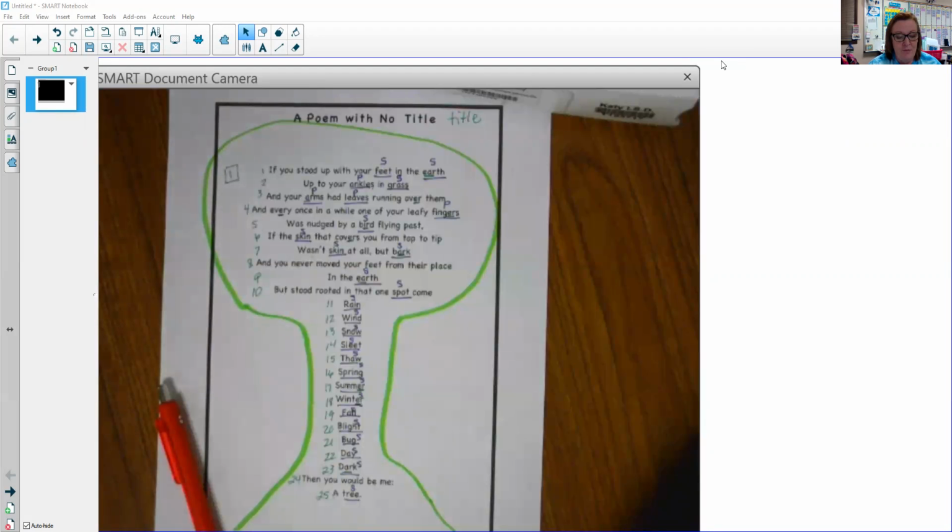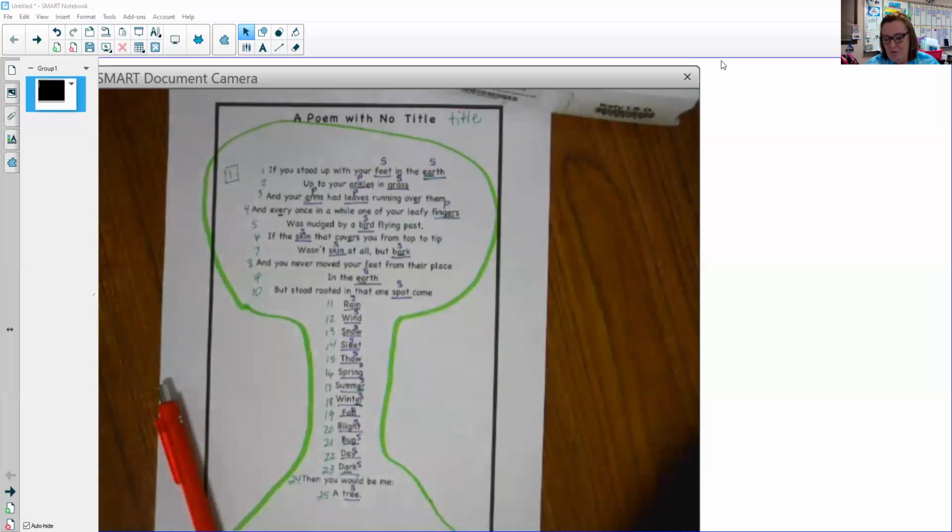If you stood up with your feet in the grass, up to your ankles in grass, and your arms had leaves running over them, and every once in a while one of your leafy fingers was nudged by a bird flying past. If the skin that covers you from top to tip wasn't skin at all but bark, and you never moved your feet from their place in the earth, but stood rooted in that one spot, come rain, wind, snow, sleet, thaw, spring, summer, winter, fall, light, bug, day, dark, then you would be me, a tree.